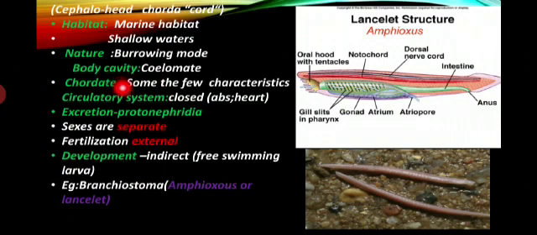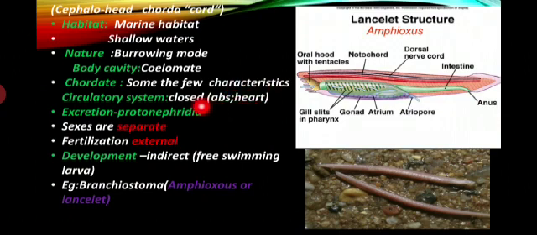Body cavity is present, that is, we term it a coelomate, and the circulatory system is closed type, with absence of the heart organ. This is very important. Circulatory system is mostly open type with absence of heart, listen to it. But in this group of organisms, it is closed type with absence of the heart. What is the reason for this? The heart is poorly developed in their body, not well developed.